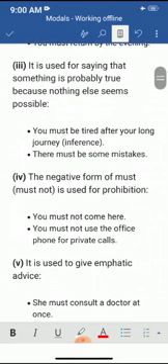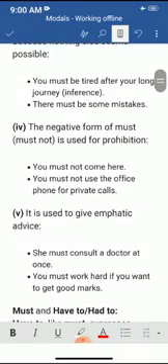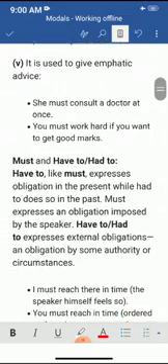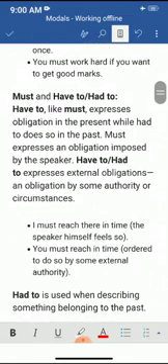It is used to give emphatic advice. She must consult a doctor at once. You must work hard if you want to get good marks. Must and have to, had to. Have to, like must, expresses obligation in the present, while had to does so in the past tense. Must expresses an obligation imposed by the speaker. Have to, had to express external obligations, an obligation by some authority or circumstances.